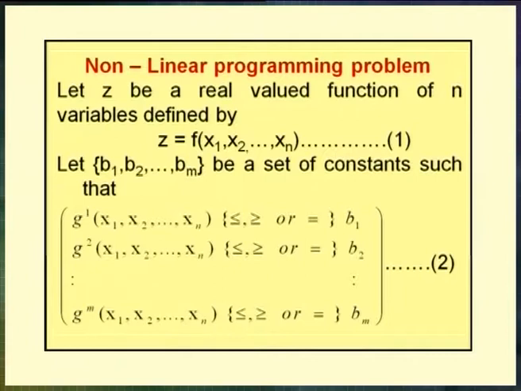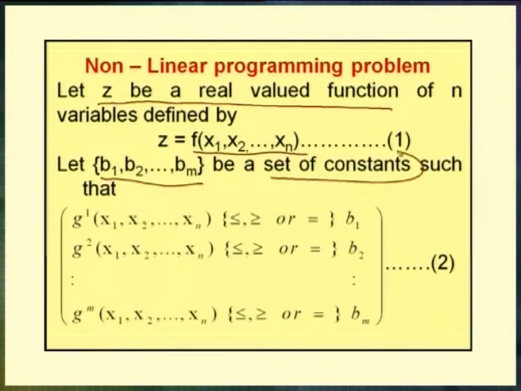First, let me introduce the notion of a nonlinear programming problem, simply called NLPP. Let Z be a real valued function of n variables x1, x2, ..., xn. So, Z equals f of x1, x2, ..., xn. Let b1, b2, ..., bm be a set of constants such that g1 of x1, x2, ..., xn is either less than or equal to, or greater than or equal to b1, and so on, up to gm of x1, x2, ..., xn either less than or equal to, or greater than or equal to bm.